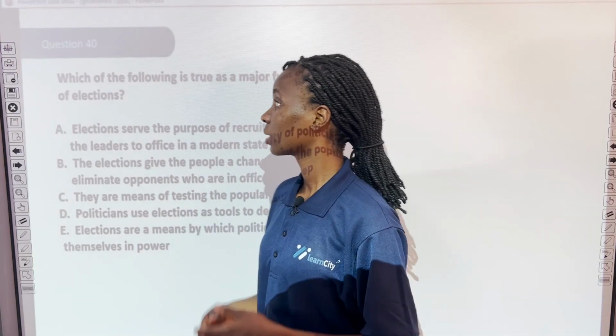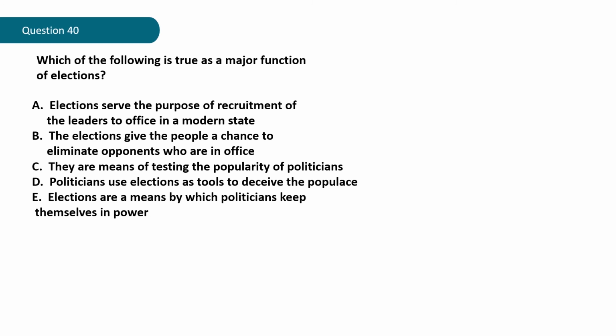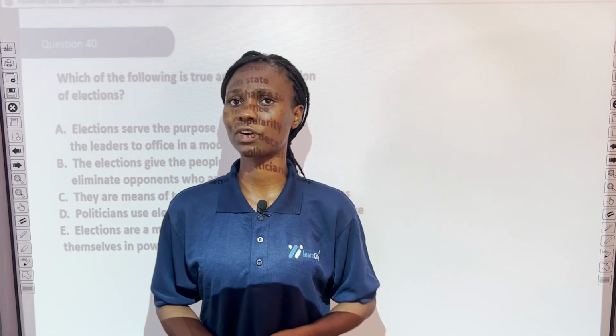Question 40. Which of the following is true as a major function of elections? A. Elections serve the purpose of recruitment of leaders to office in a modern state. B. Elections give the people a chance to eliminate opponents who are in office. C. They are means of testing the popularity of politicians. D. Politicians use elections as tools to deceive the populace. E. Elections are a means by which politicians keep themselves in power. What do you think is the correct answer?